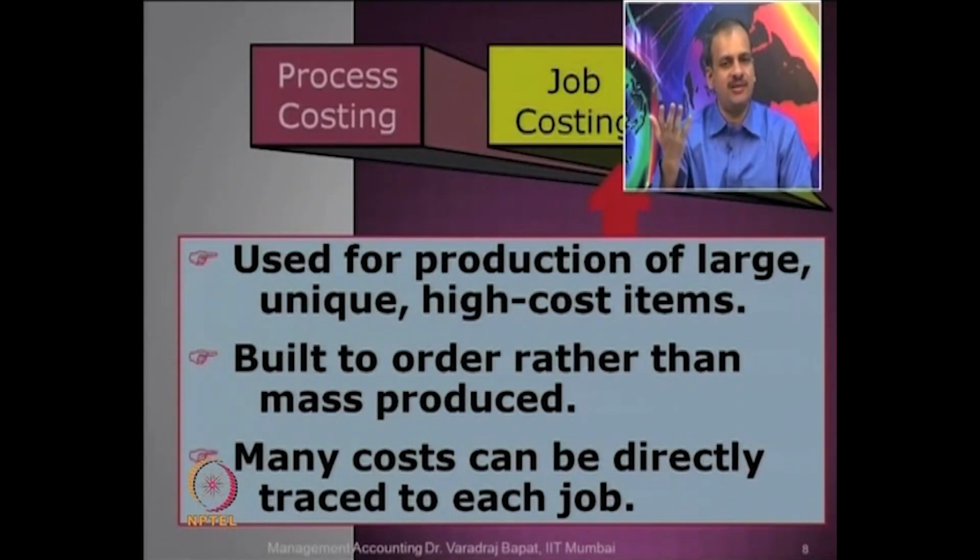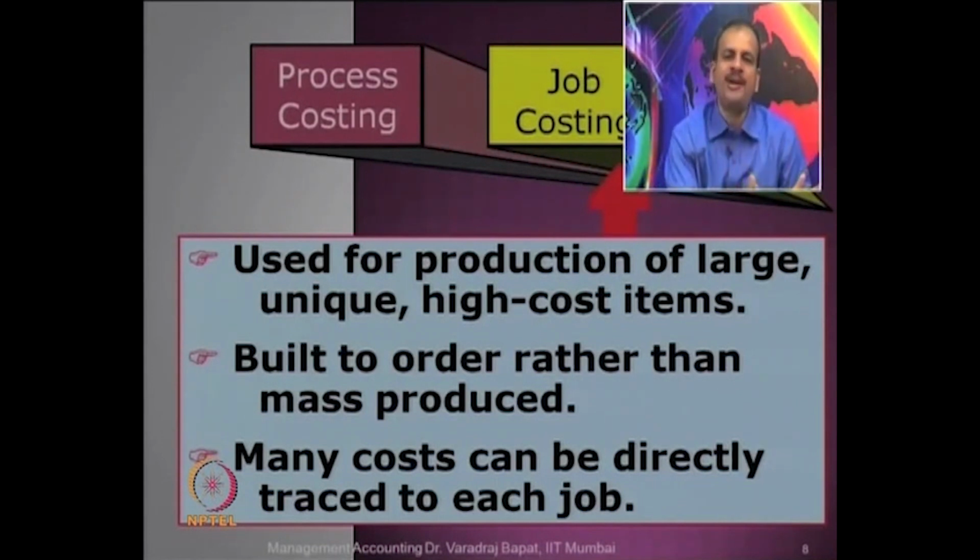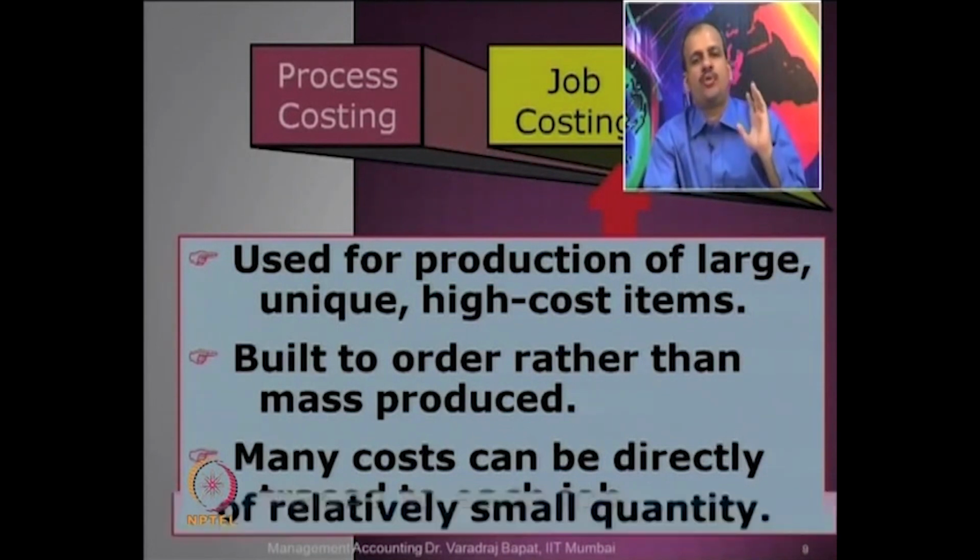Of course, they are very costly, but that is an example of job costing. Any other case? The construction industry will fall in which one? This is a very good example of job costing. If a dam or a bridge or even a building is getting constructed, it is unique in nature. It is not like mass produced soaps or mass produced steel. Steel may be going into construction of, say, a flyover, but the flyover is being built for a particular location. That is why it is an example of job costing.